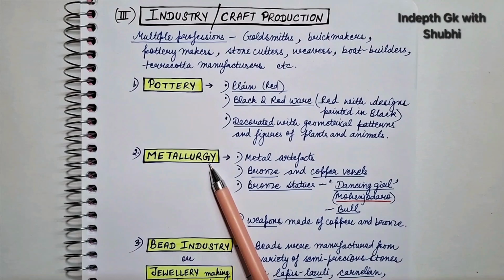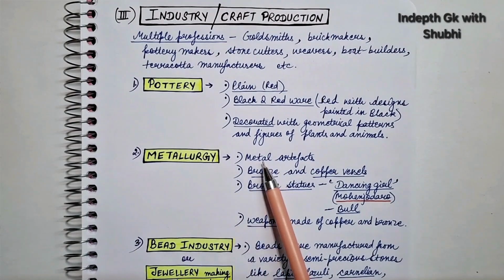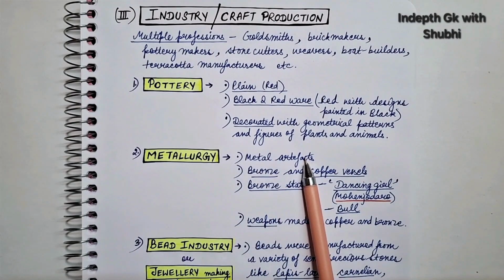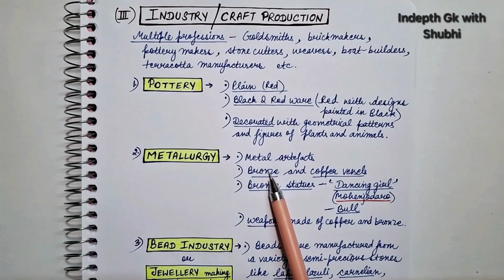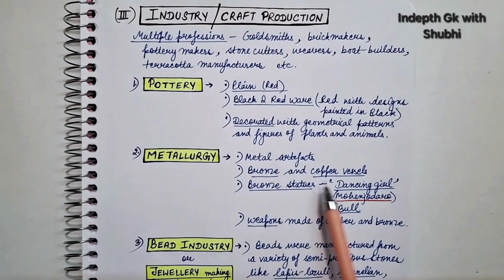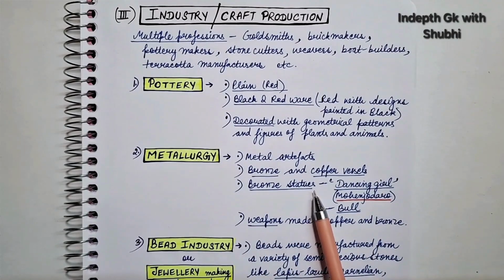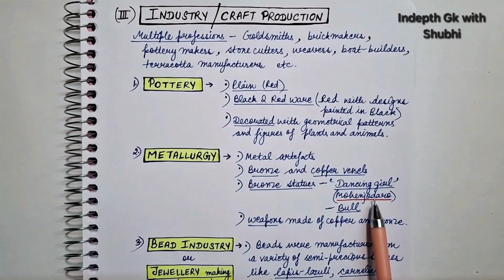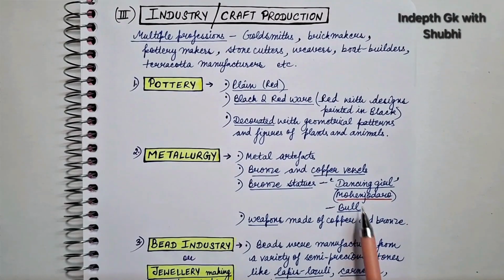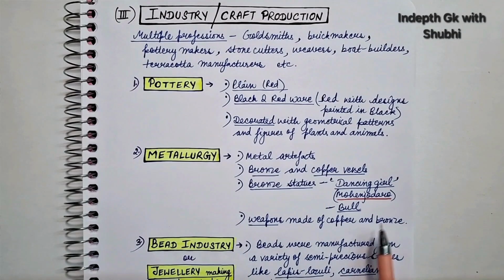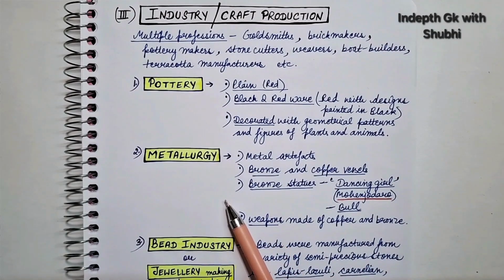Next industry is metallurgy. So the artisans of the Indus Valley Civilization were skilled in making metal artifacts, especially bronze artifacts, right? And as we already know, the Indus Valley Civilization was a Bronze Age civilization, and bronze is an alloy of copper and tin. So the people of the Indus Valley Civilization took copper, charcoal from Kutch, and tin from Afghanistan, and out of these they made bronze and bronze artifacts, right. So archaeologists have found bronze and copper vessels, bronze statues, and the famous one is the bronze statue of the dancing girl, which was found in Mohenjo-daro, and the bronze statue of a bull, right, and weapons made of copper and bronze. Okay, so metallurgy was also a very significant industry.